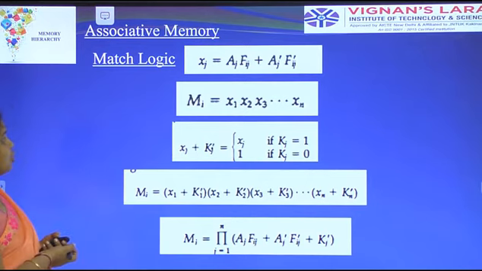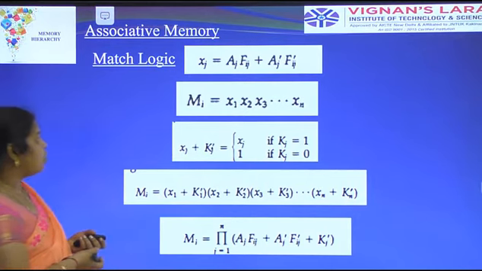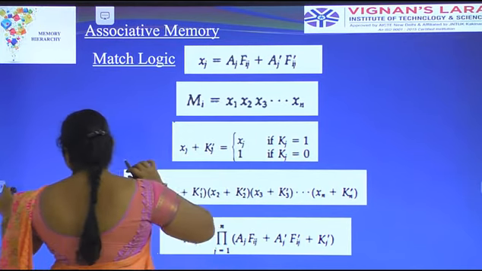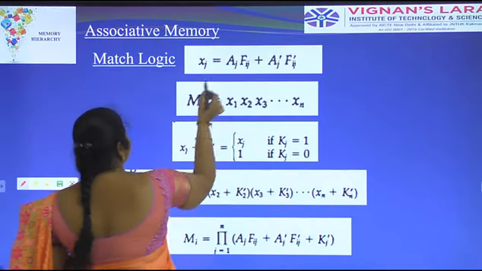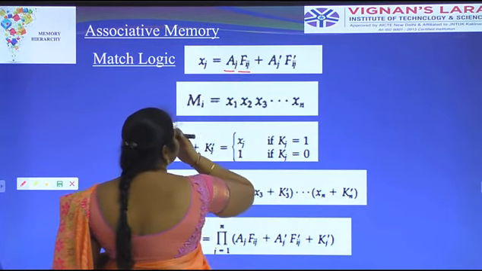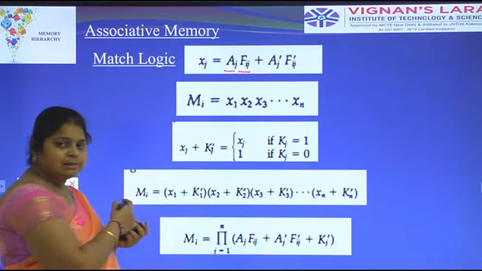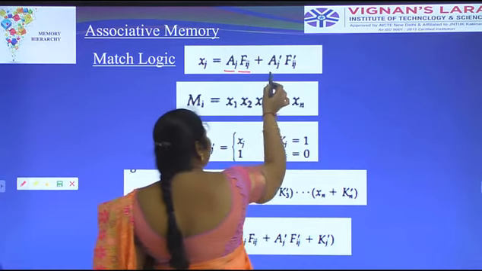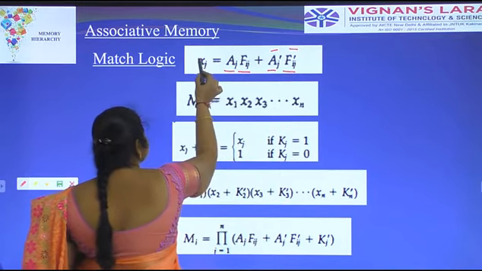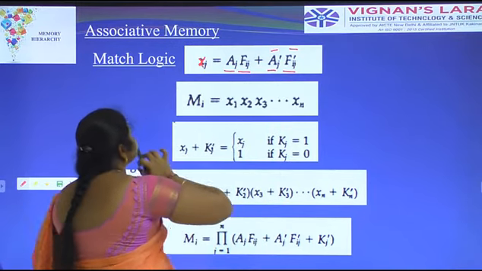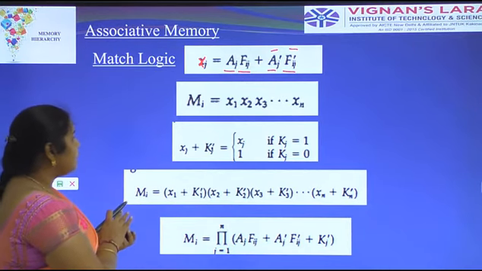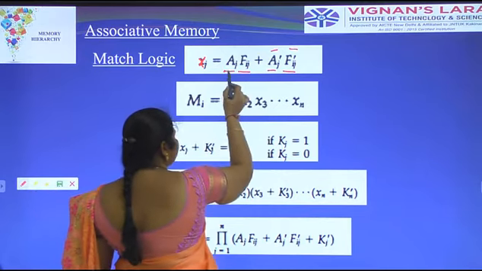This is the match logic definition and algorithm. Here Aj means argument register. Fij means the information coming from associative memory, plus Aj bar and Fij bar.